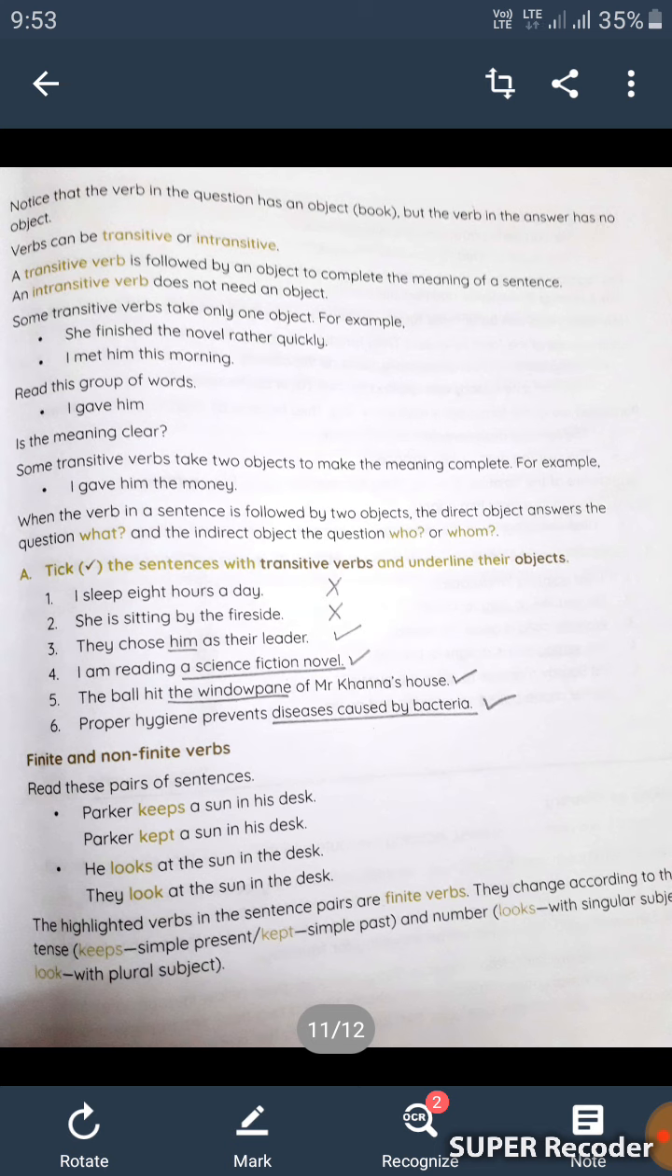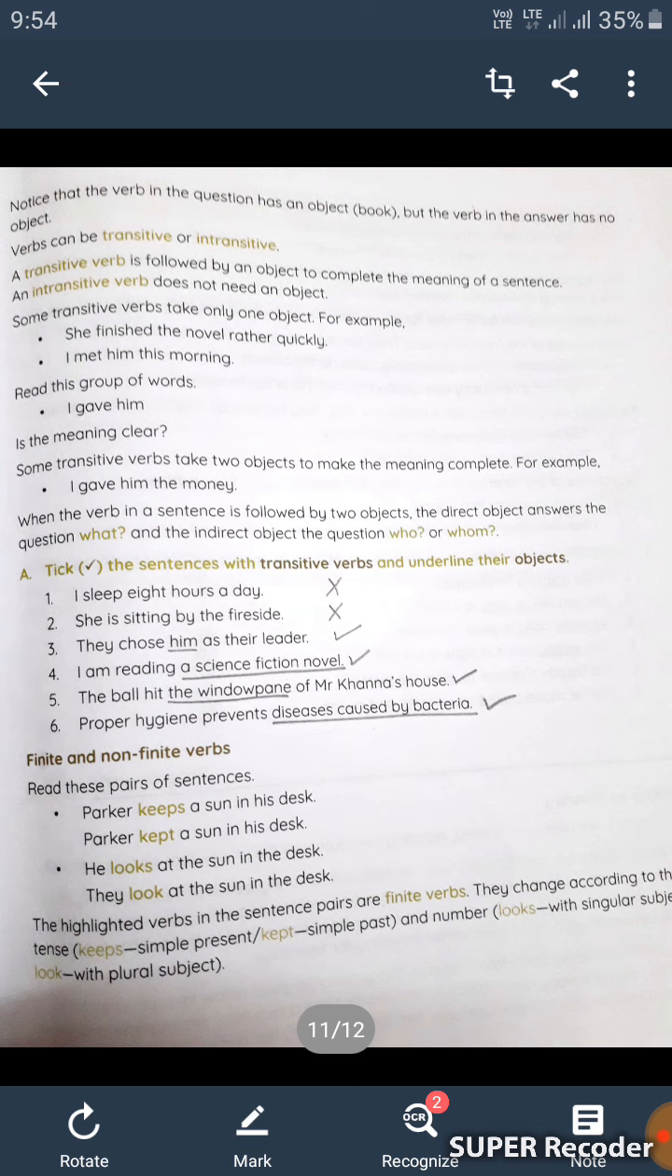So you have to look at A part, tick the sentences with transitive verbs and underline their objects. I sleep 8 hours a day. So we have to put a cross here. She is sitting by the fireside. We have also put a cross here in the third one. They chose him as their leader. So we have to tick here and the object is him.